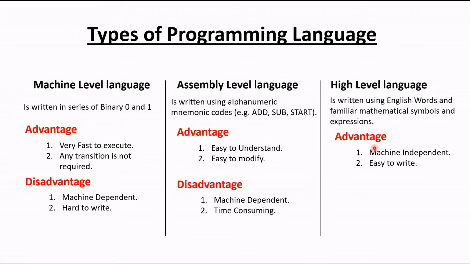So the code that will be executed on your machine will also execute on my machine. This is the meaning of machine independent. That means it will not depend on the machine. And the second point is that it is easy to write.